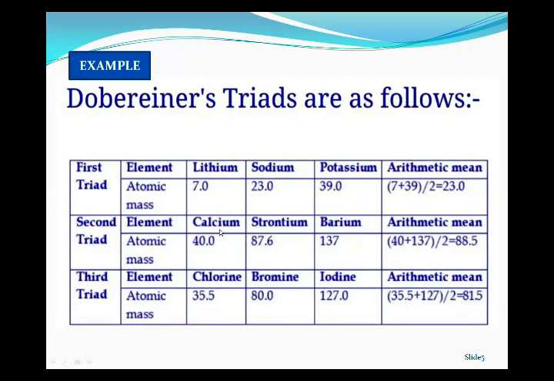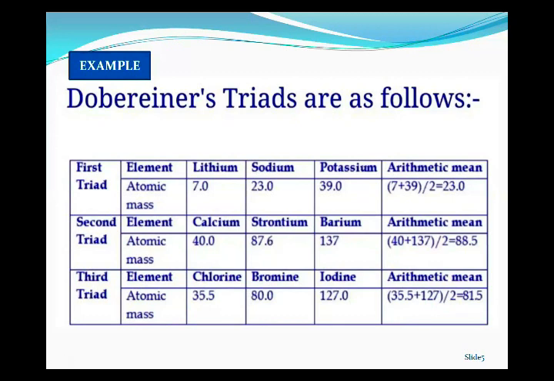By taking the arithmetical mean of calcium and barium, that is 40 plus 137 divided by 2, we get the answer 88.5, which is approximately equal to the atomic mass of strontium.